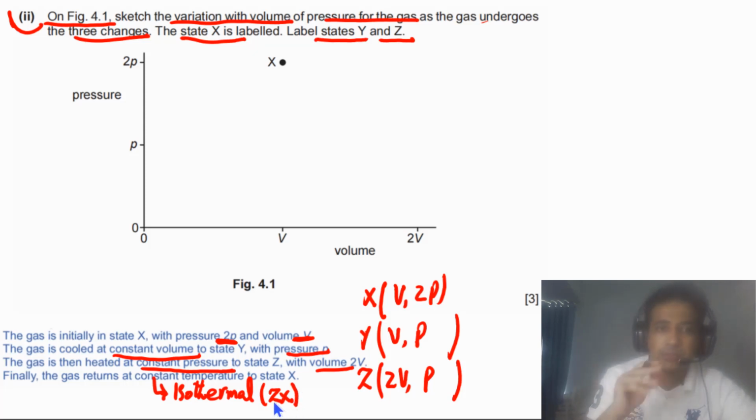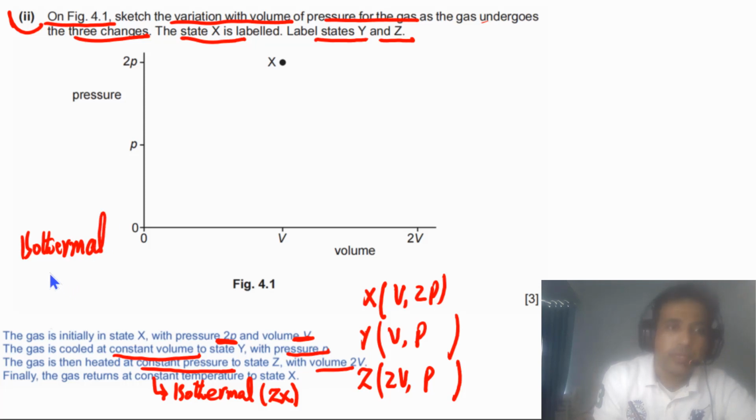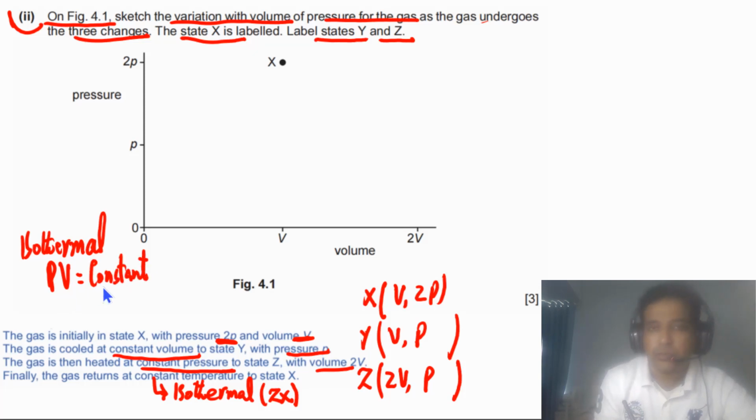Between the two states Z and X, the process is isothermal, meaning temperature remains constant. This is an important step you need to understand. Isothermal process means that temperature remains constant, so PV is equal to constant. This is coming from PV equal to nRT.